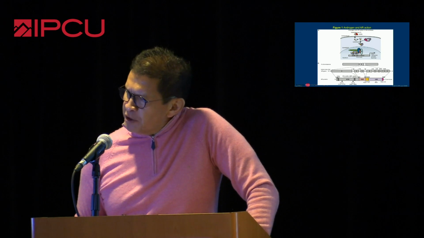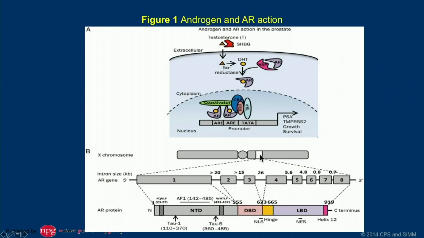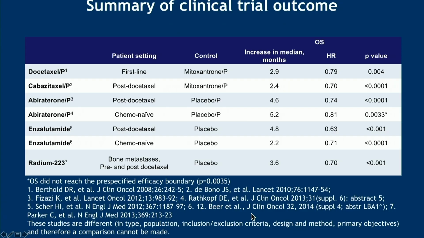Now, underneath here, the AR is encoded by the X chromosome, and it has all these exons and introns. The N-terminus is involved in transcription, the C-terminus is the ligand binding domain, and then you have a hinge region. So this becomes very important as we talk about resistance mechanisms.